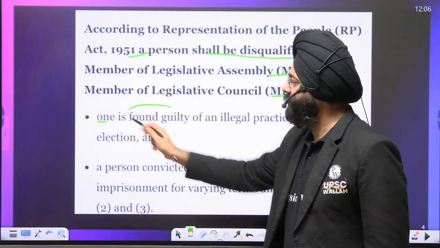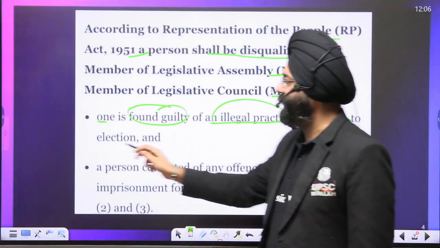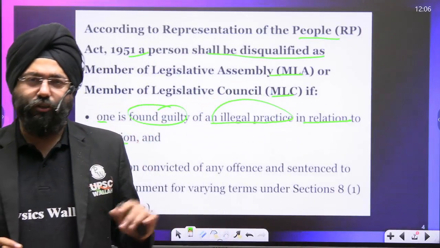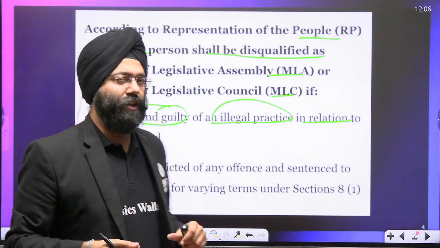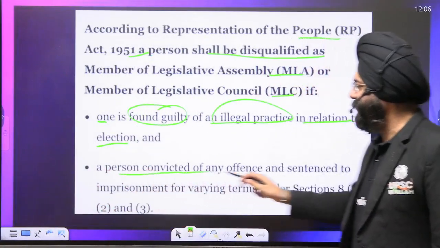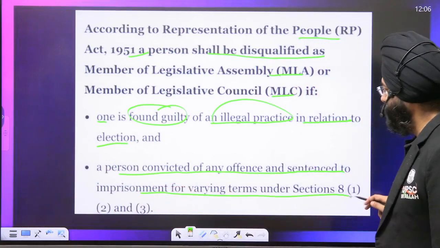one is found guilty of an illegal practice related to the election. That means if you are indulging in any corrupt practice or illegal activity during the process of election, you can be disqualified. Second, a person is convicted of an offense and sentenced to imprisonment for various terms under Sections 8, 1, 2, 3.